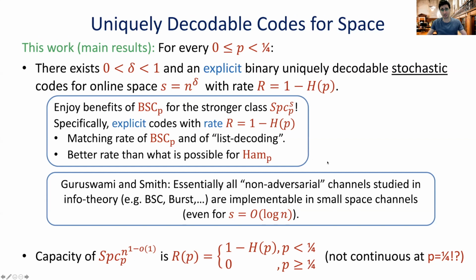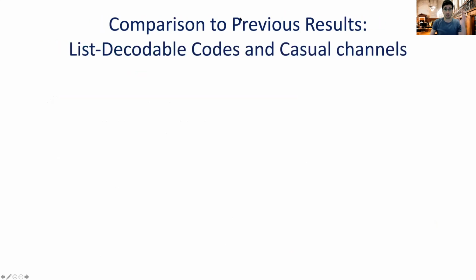So what we have here is a unifying framework that actually is able to deal with all of these channels, and even much more for a much larger space. Our space is, of course, greater than any polylog. Okay, good. So let's now compare our result to previous results and see where we stand.